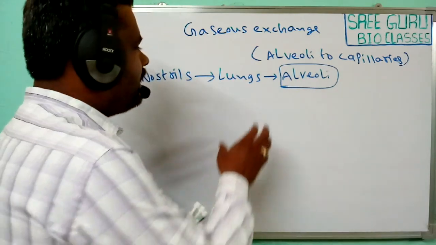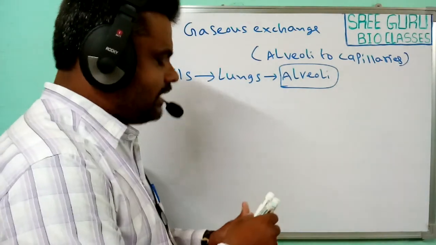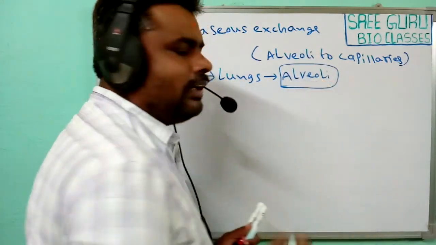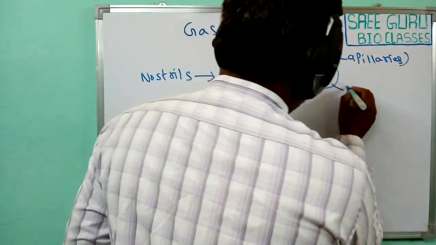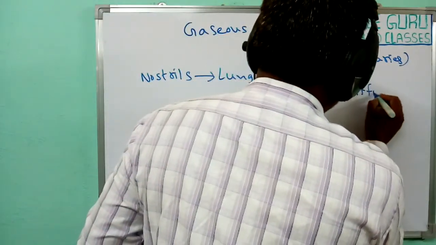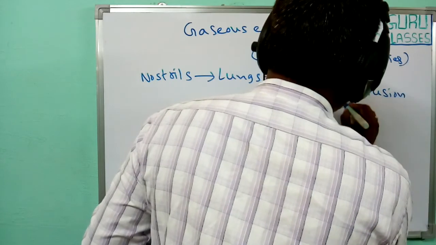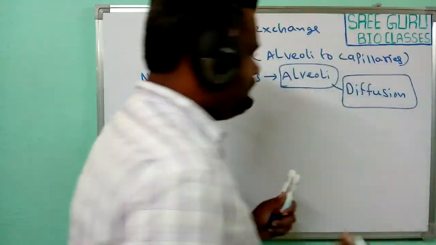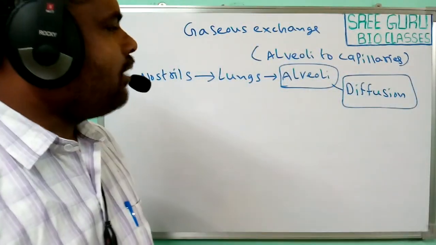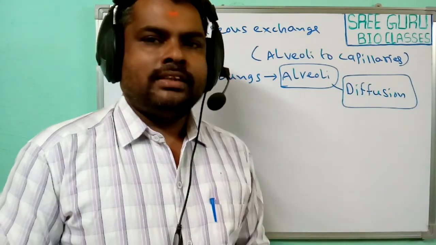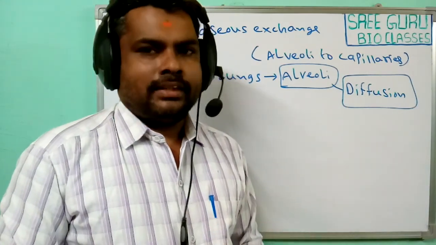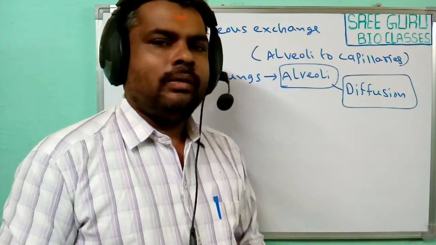Generally, the gaseous exchange that takes place in the alveoli is by the process of diffusion. Diffusion is the common term used for this transfer of materials. So what is diffusion?